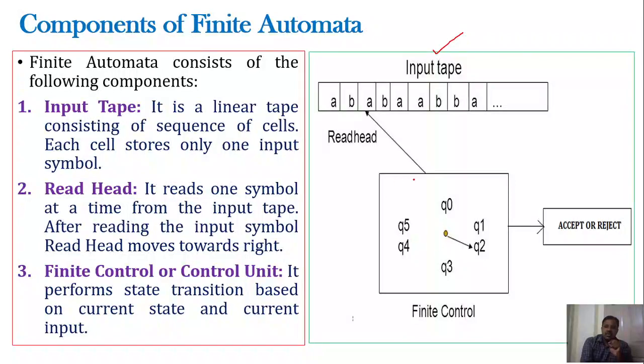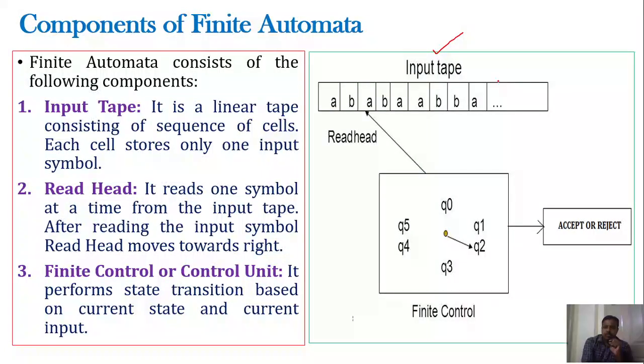So this control unit is responsible for performing the required operation. That means it will perform the state transition. And finally it will give the output, which can be either accept or reject. So if you observe here, this finite automata basically consists of three components. The first one is the input tape, the next one is the read head, and the next one is the finite control or control unit, right?